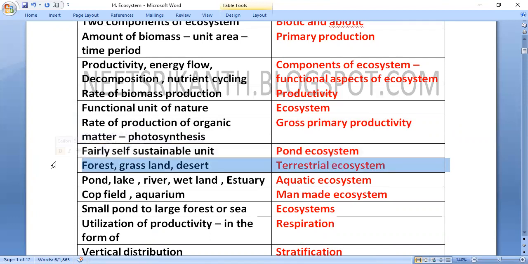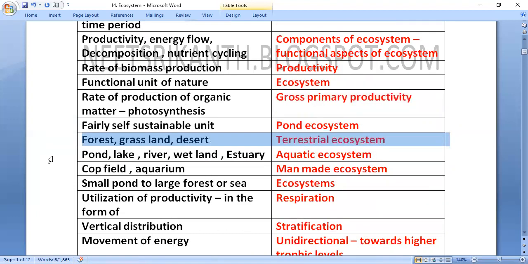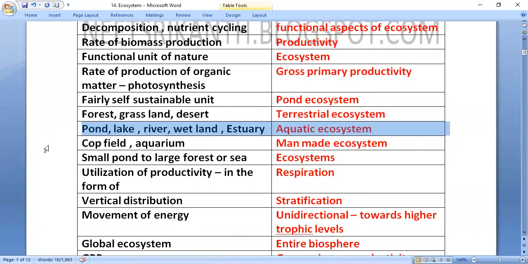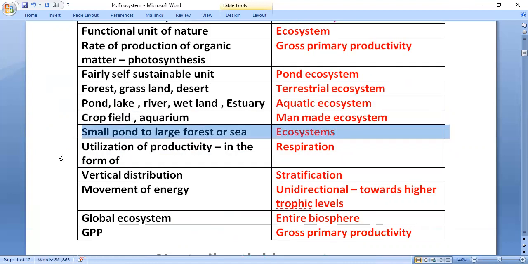Forest, grassland, desert are terrestrial ecosystems. Pond, lake, river, wetland, estuary are aquatic ecosystems. Crop field and aquarium are man-made ecosystems. From a small pond to a large forest or sea, all are ecosystems.